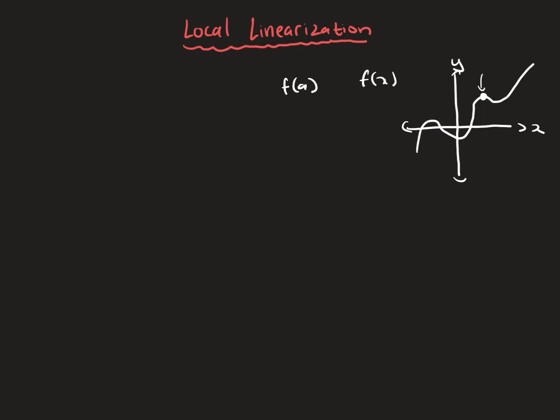I know f of a, and I know the derivative of f at a. And let's say I want to approximate this point over here. It's close to a. What I can do is create a linear approximation of this function at this point, and it'll give me a tangent line like this. So then I can approximate what this point would be using this tangent line because I don't know what this function is. And I can do that by creating a line with f of a and f prime of a. And that is y equals f of a plus f prime of a times x minus a.